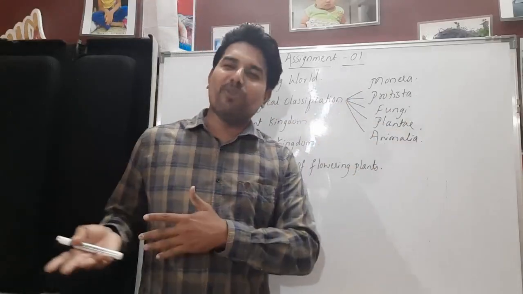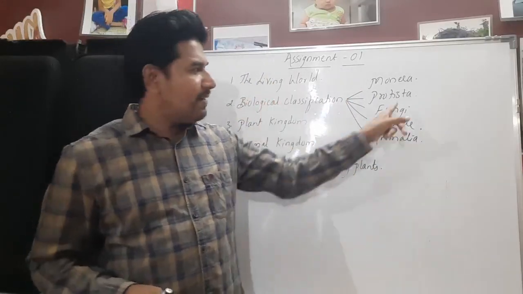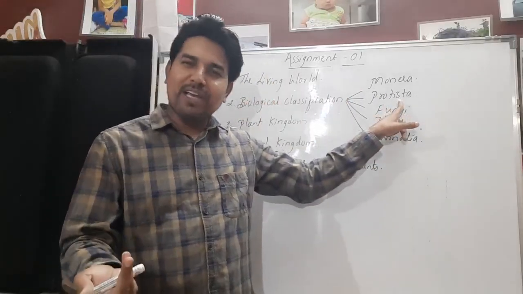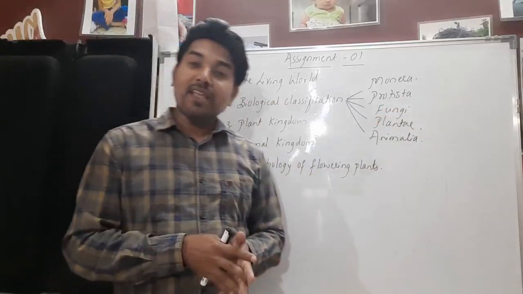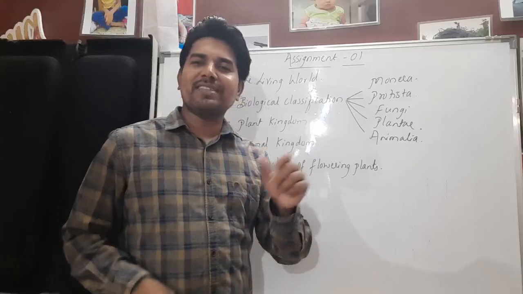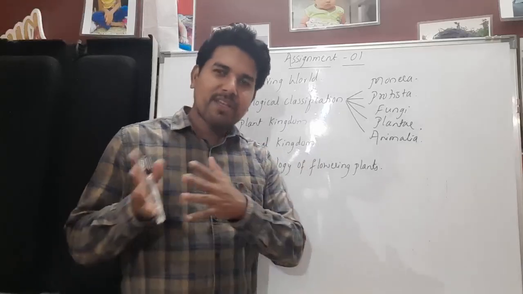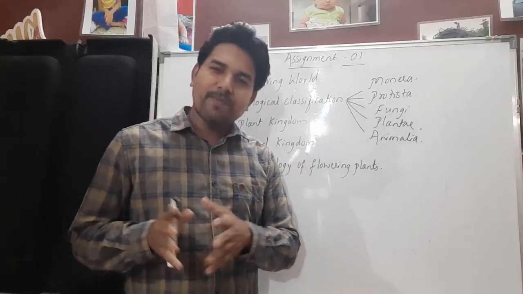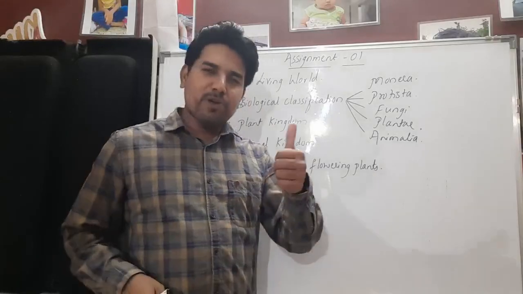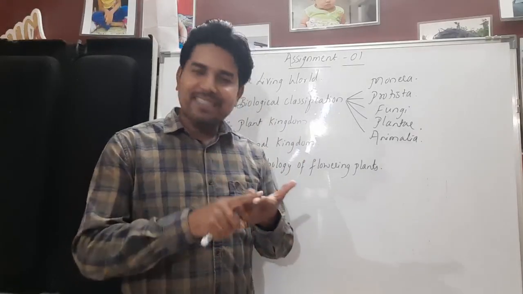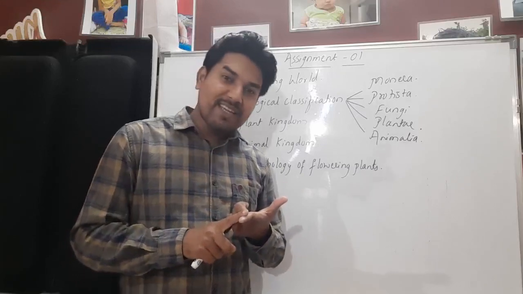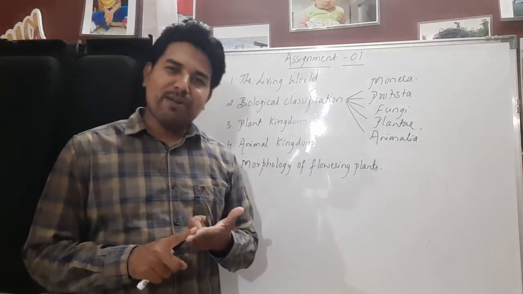Then comes euglenoids, the third class in the Protista. Euglenoids include Euglena. Euglena is commonly called a plant animal. Then comes slime molds. Slime molds are commonly called saprophytic protistans. Then comes the protozoans. Protozoans include amoeboid protozoans like Entamoeba histolytica. Then ciliated protozoans, which include Paramecium.